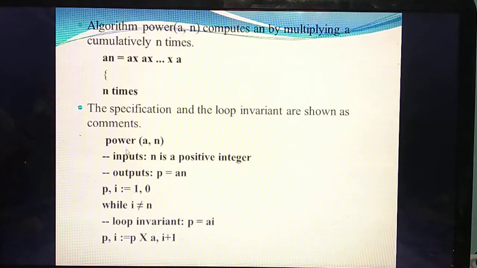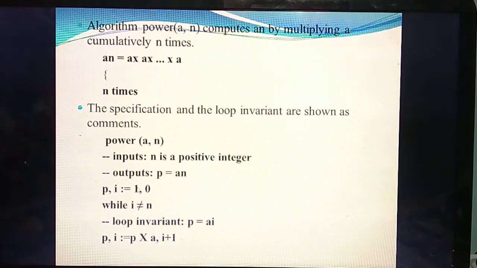Okay. What's the first step? First, the name of the algorithm. The name of the algorithm is A power n, and the input variables are A, n. Next you are giving the input. The n should be a positive integer. It should not be a negative integer. So if it is positive, you will get the answer P equal to A power n.